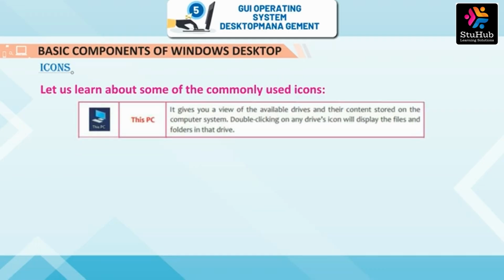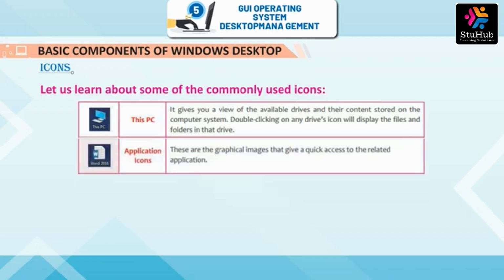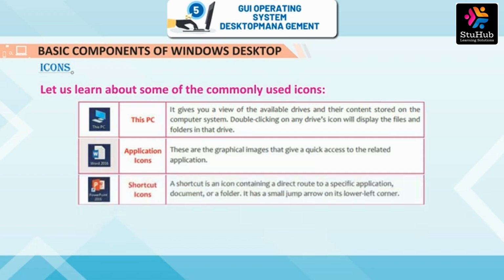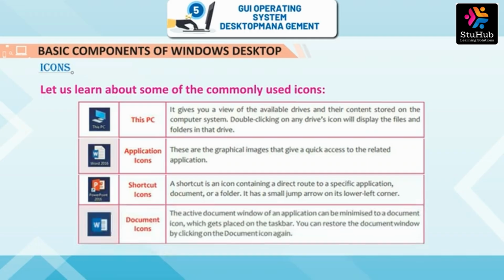It gives you a view of the available drives and their content stored on the computer system. Double-clicking on any drive's icon will display the files and folders in that drive. Application icons. These are the graphical images that give a quick access to the related application. Shortcut icons. A shortcut is an icon containing a direct route to a specific application, document, or a folder. It has a small jump arrow on its lower left corner.